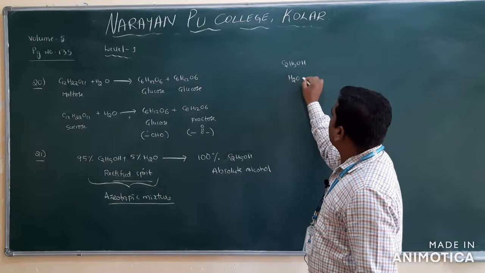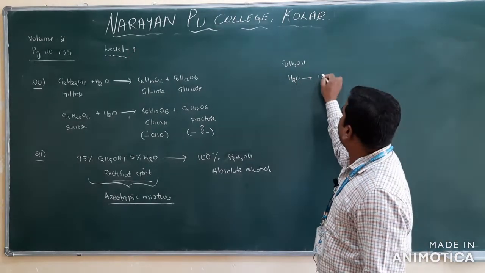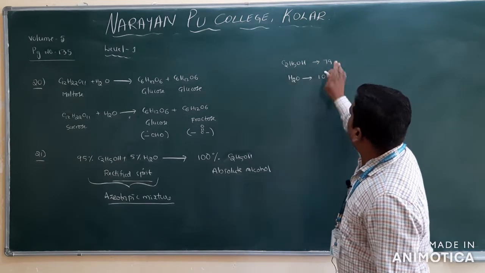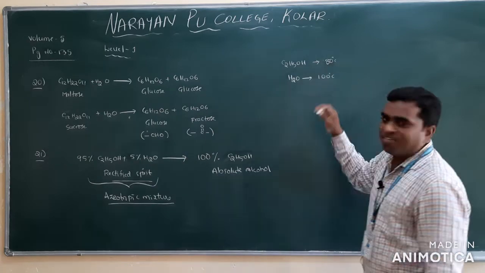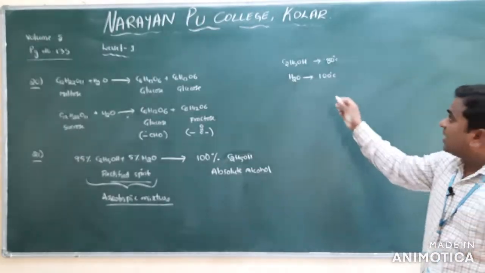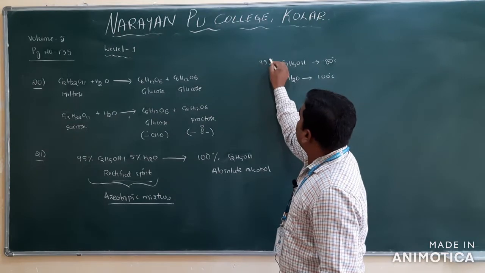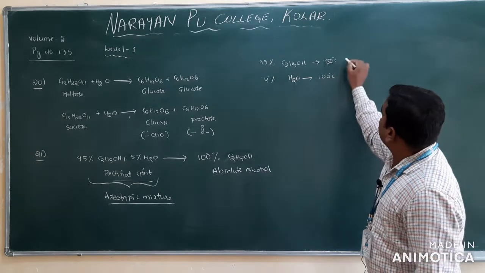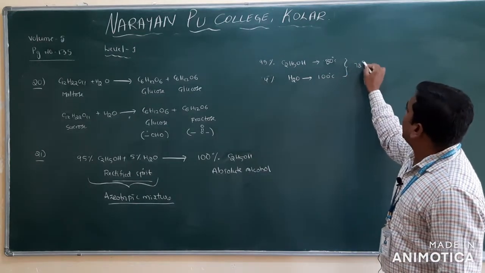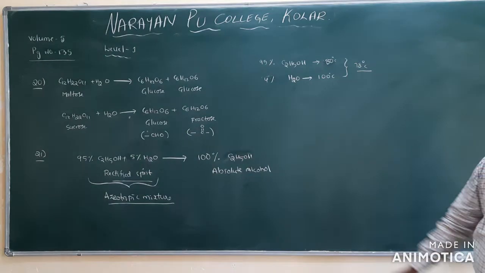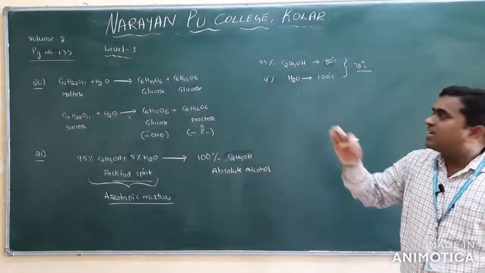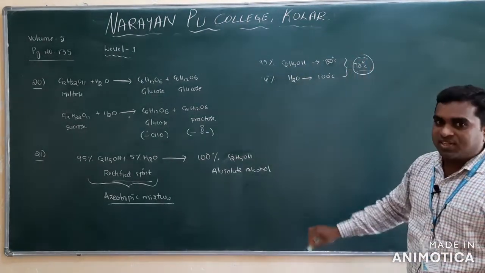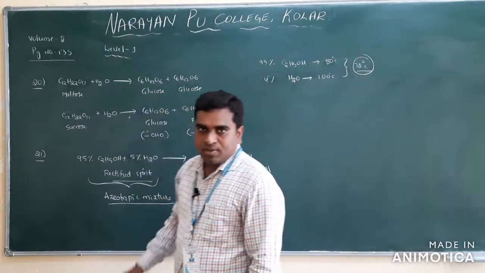What is the boiling point of water? 100 degrees. What is the boiling point of ethanol? Almost 79, almost 80 degrees. But if it is a 95% ethanol and 5% water mixture, the mixture boils at almost 78 degrees. It means that if you maintain 100 degrees centigrade, water will not evaporate alone, and both boil at the same temperature. That we call an azeotropic mixture.